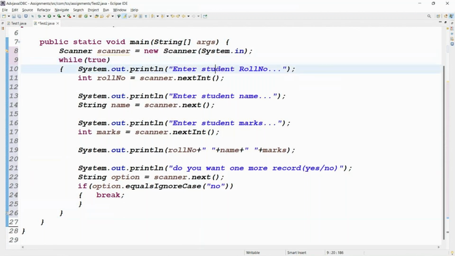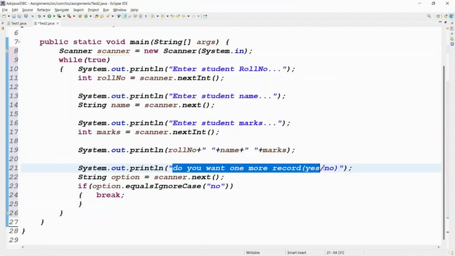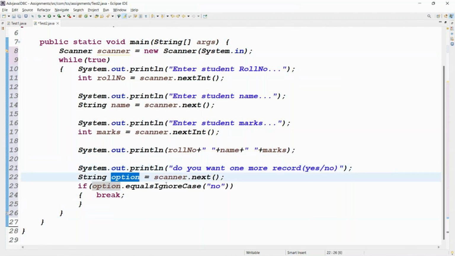Enter the student roll number, enter the student name, enter the student marks, print the data. After printing, do you want one more record? One more record means what? Yes or no. Take that option. If option equals no, then only break it. If yes, the loop is repeated, right?